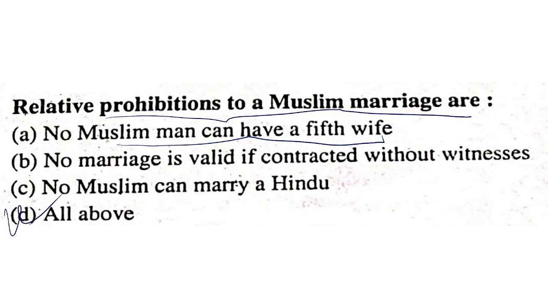A Muslim can marry Christians, Jews, or fire worshippers, but they cannot marry a Hindu. So the relative prohibitions to a Muslim marriage are that no Muslim can have a fifth wife, that is, up to fourth wife is permissible. No marriage is valid if contracted without witness. Yes, it is also correct. No Muslim can marry a Hindu. It is also correct. So all of the above are the relative prohibitions to a Muslim marriage.